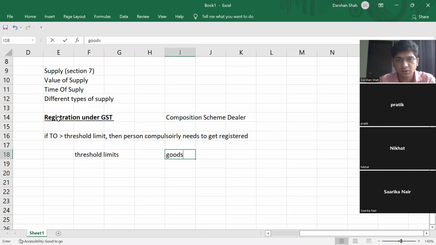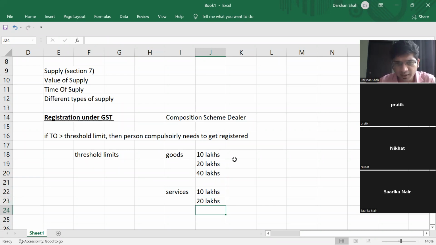So for goods, what were the 3 threshold limits, guys? 10 lakhs, 20 lakhs and 40 lakhs. And for services, the threshold limits were 10 lakhs and 20 lakhs. Are you guys able to recollect? Okay. So 10 lakh for 4 states. Which 4 states?